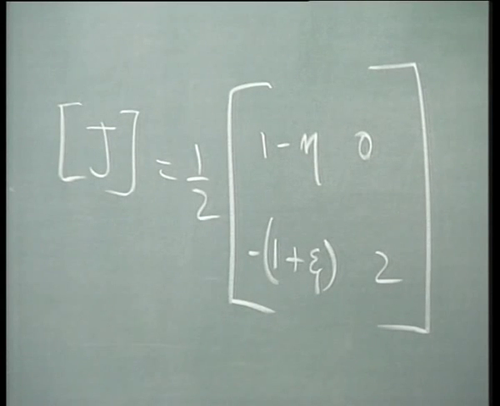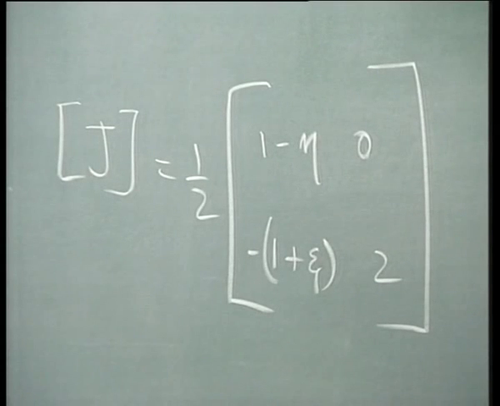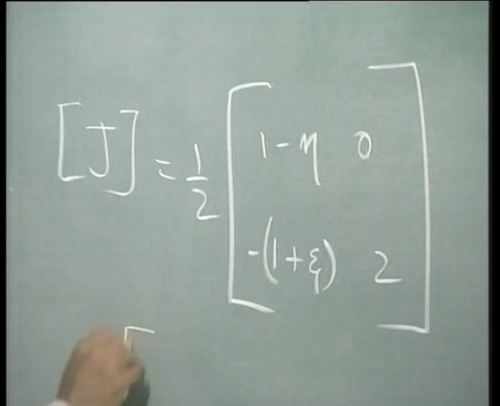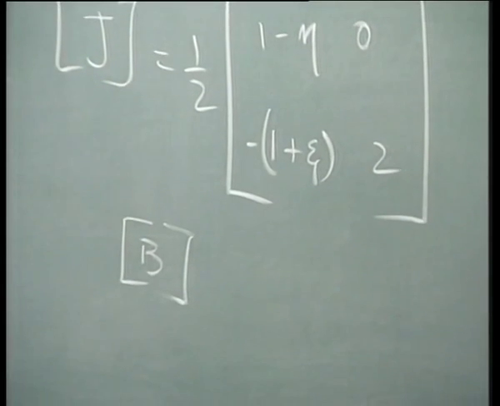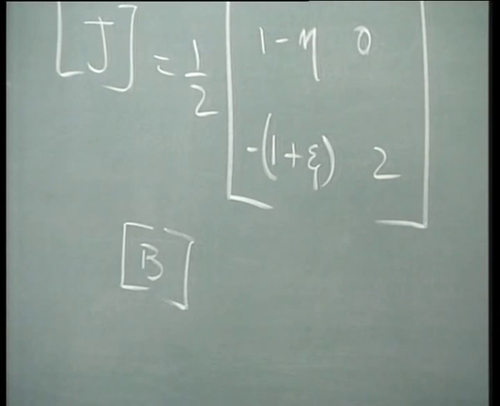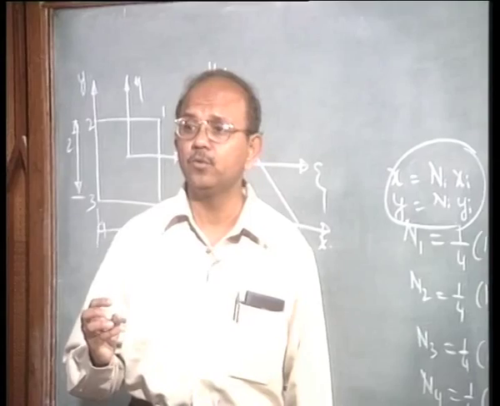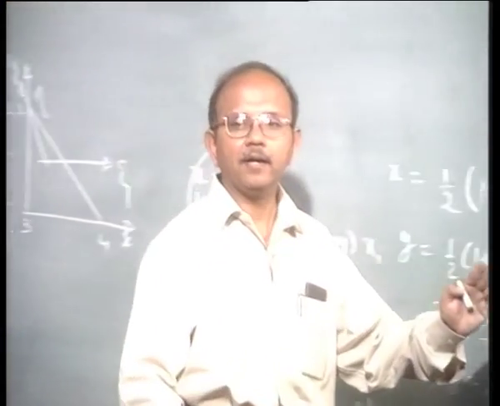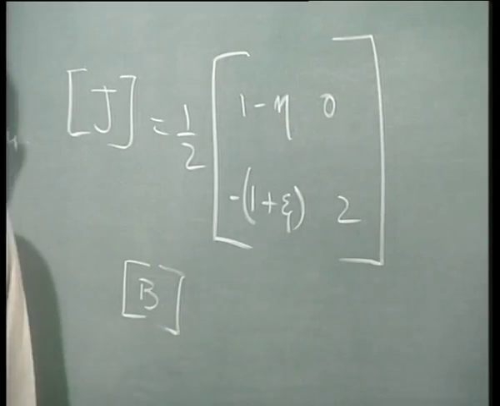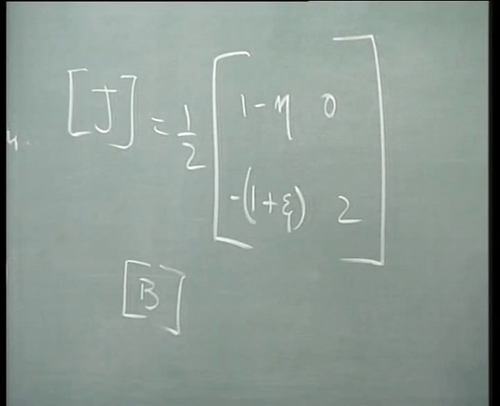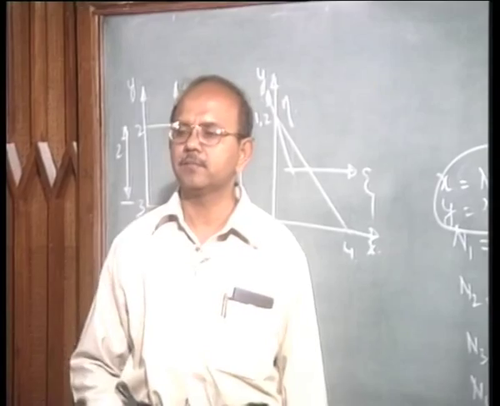Now, this is the second step, the Jacobian, but you have not yet answered what it is that I am interested in. What is the problem that we are going to look at? The B matrix. We are going to look at the B matrix and see how it is going to look. So, my whole idea is to go to the B matrix. Is that clear? So, what should I do in order to go to the B matrix?